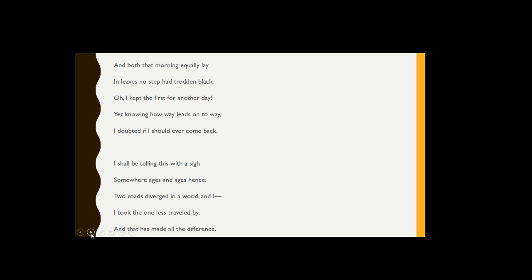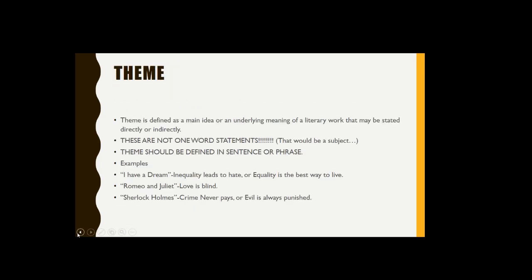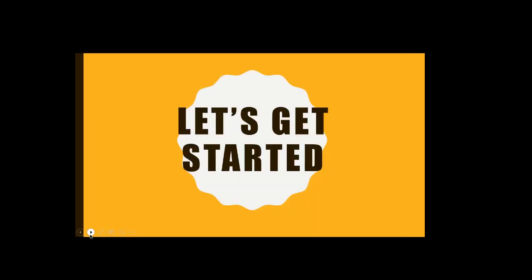And both that morning equally lay in leaves no step had trodden black. Oh, I kept the first for another day, yet knowing how way leads on to way, I doubted if I should ever come back. I shall be telling this with a sigh somewhere ages and ages hence. Two roads diverged in a wood, and I took the one less traveled by, and that has made all the difference.